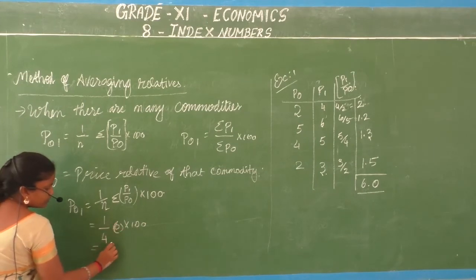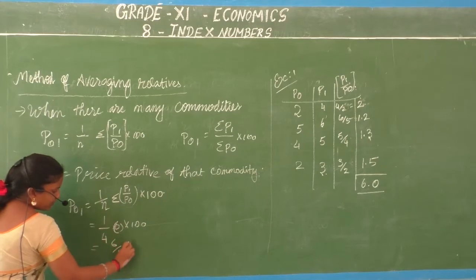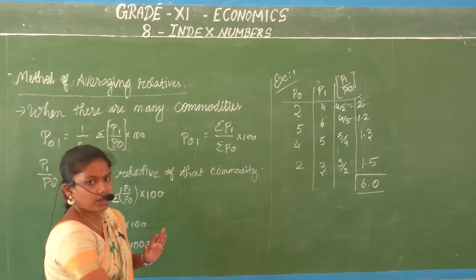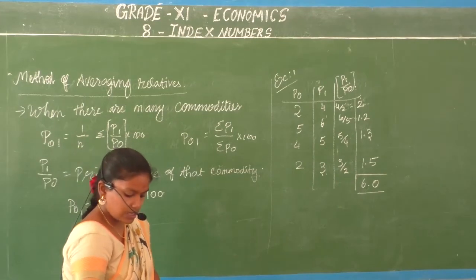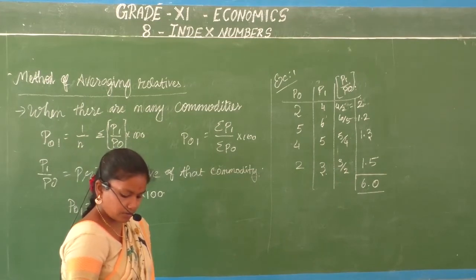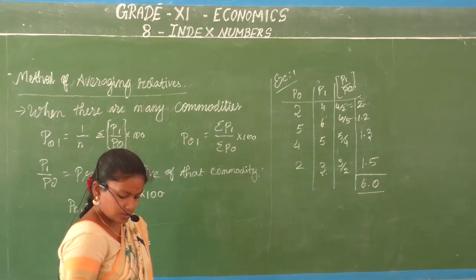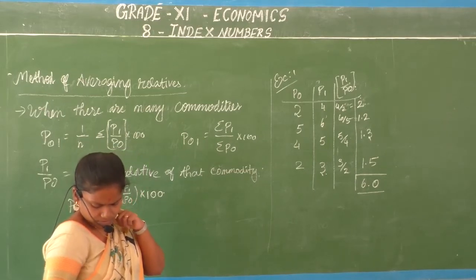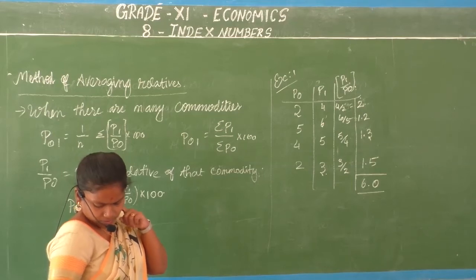So you can put it as 6 by 4 into 100. Now you have to find what is your 6 by 4, right? So your 6 by 4 is 1.5.